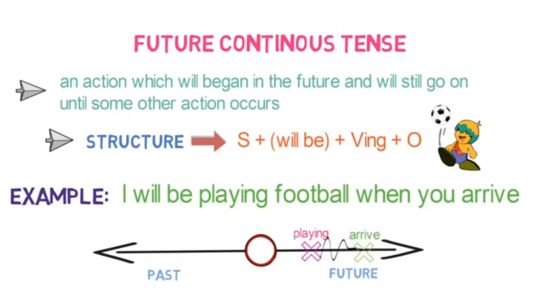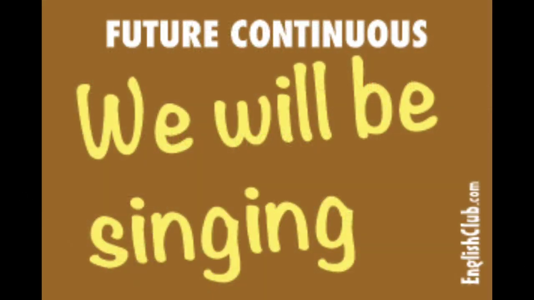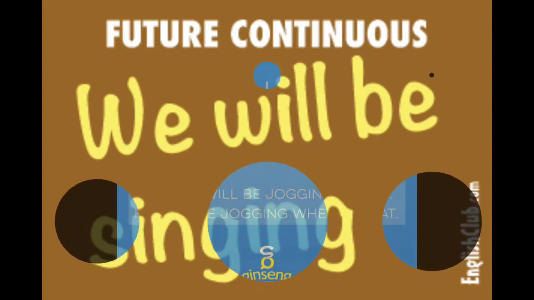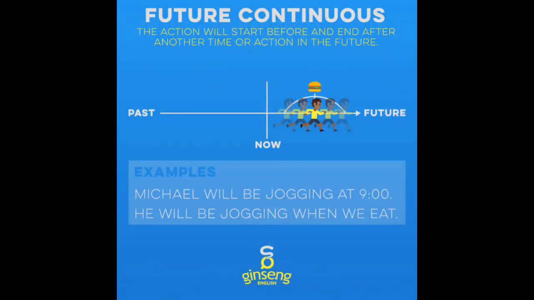Children, let's see some other examples for future continuous tense. Children, let's see in detail about the future continuous tense now. Children, what is meant by future continuous tense? In future continuous tense, the action will start before and end after another time or action in the future. So, for example, Michael will be jogging at 9. He will be jogging when we eat.